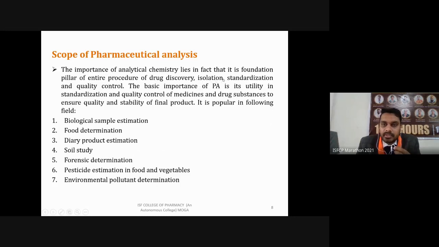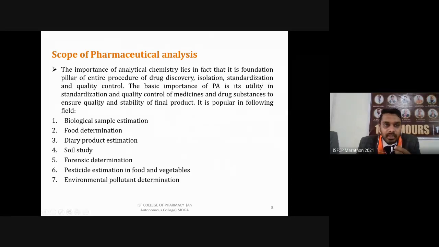In this case, you have to perform chromatographic techniques or other isolation techniques, which are a part of pharmaceutical analysis. Then you are preparing solutions or other methods, and you have to perform their standardization. Standardization means you have to ensure that whatever you are producing is of that quality or that concentration which you have mentioned in the method. That comes under standardization.